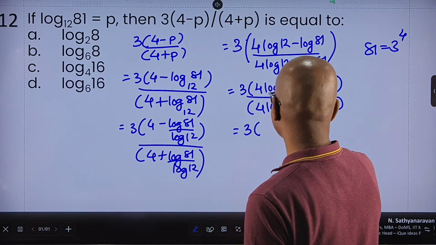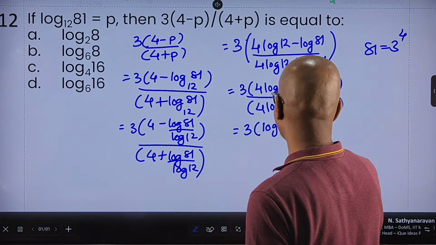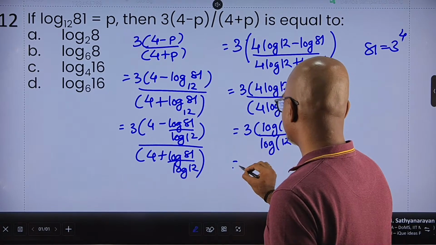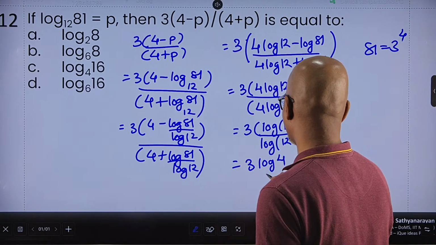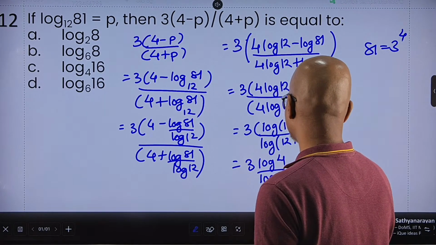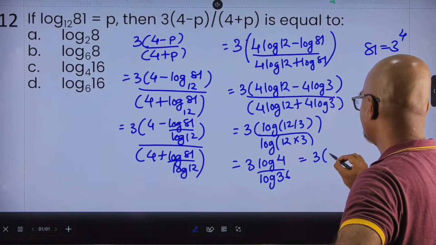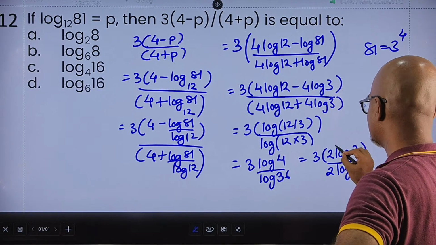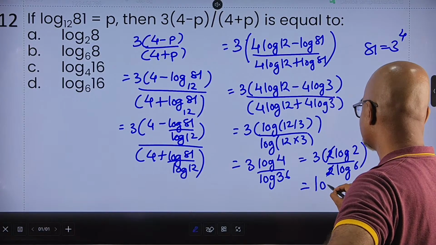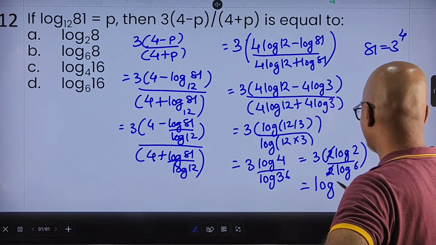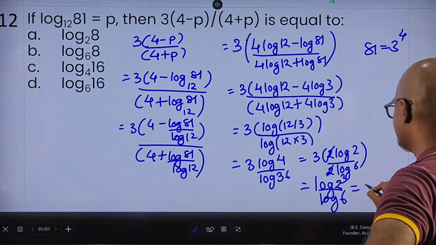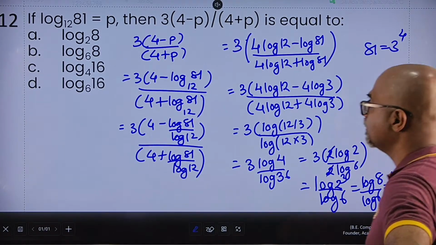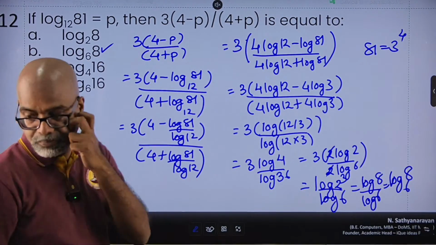So this becomes 3 times log 12 minus log 3 is log of 12 divided by 3 upon log of 12 multiplied by 3, which is 3 times log of 4 upon log of 36, which can be written as 3 into 2 times log of 2 upon 2 times log of 6. 2 and 2 get cancelled, which can be written as log of 2 cube upon log of 6, which is log of 8 upon log of 6, which can be written as log of 8 to the base 6. Log of 8 to the base 6, option B.